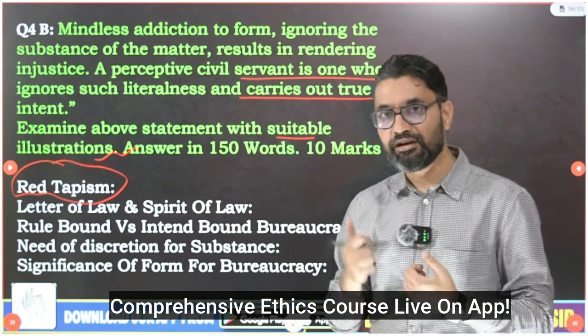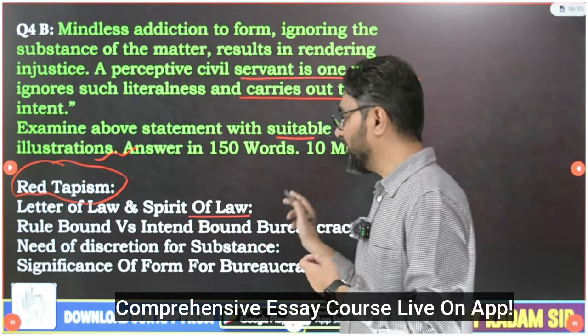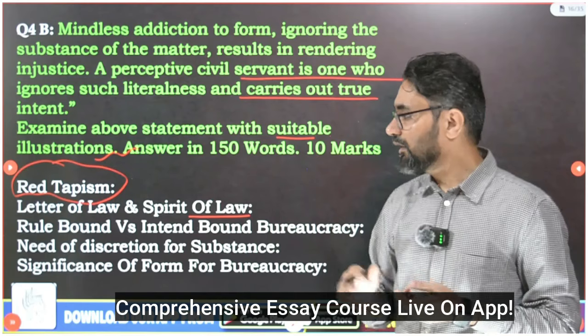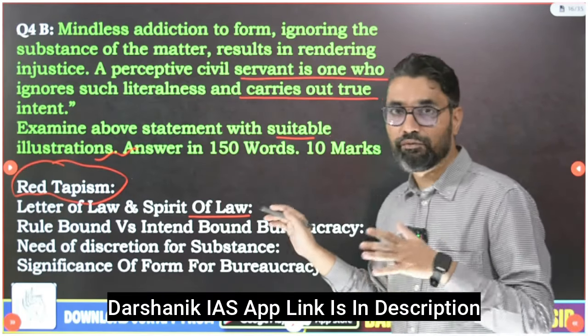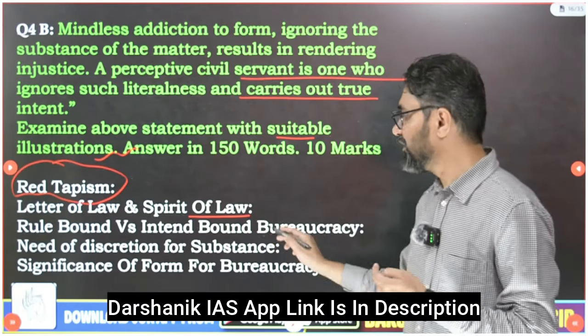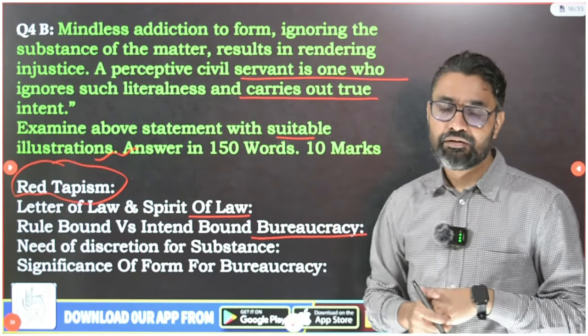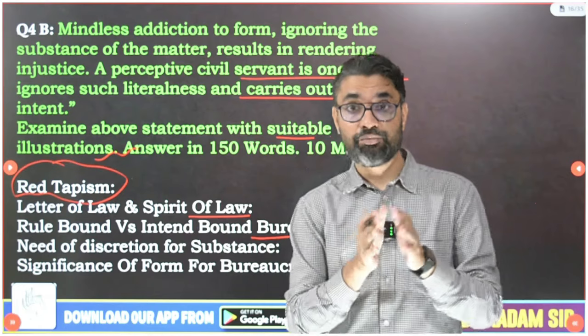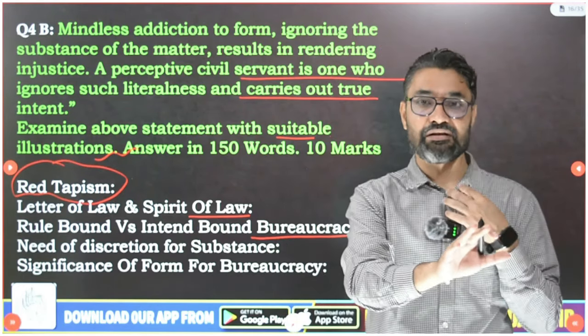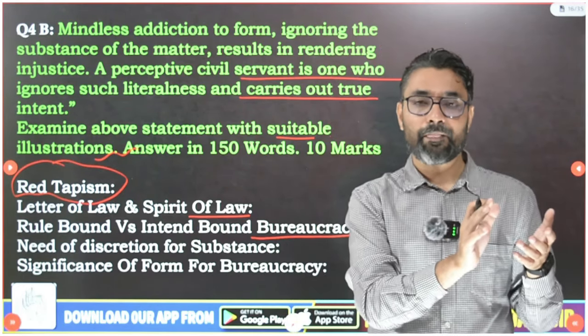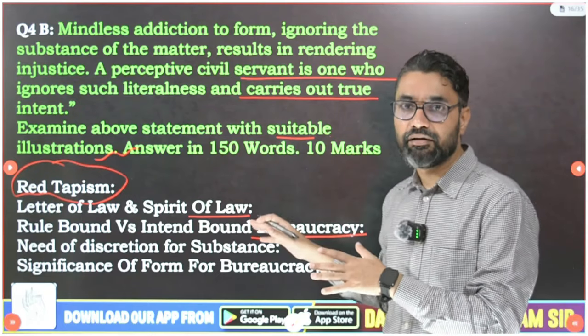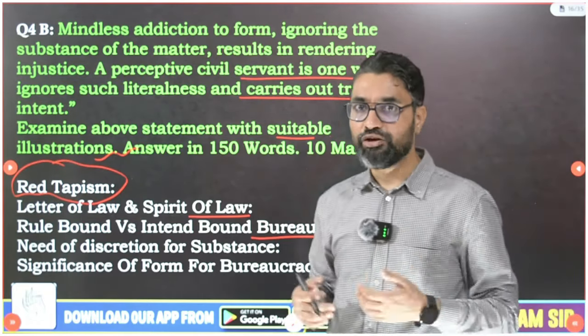This question is talking about that mentality, the letter of the law and the spirit of the law. So we need to look at rule-bound versus intent-bound bureaucracy. The question is about whether bureaucracy should extremely focus on rules, regulations and protocols, or look for the intent. So suppose, one example you can illustrate here.